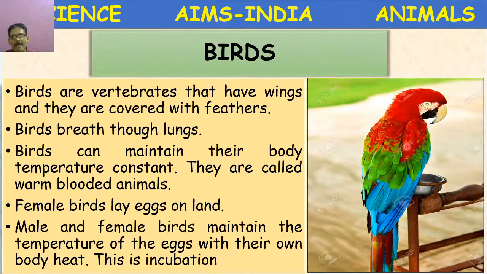They are oviparous. Oviparous means they lay eggs. The female bird lays eggs. At the time of reproduction, they construct beautiful nests, and in the nests they lay the eggs. Both male and female birds sit on those eggs and provide warmth. That condition is called incubation. The incubation helps in hatching the eggs. Let us proceed.